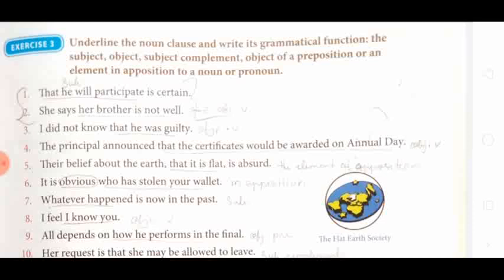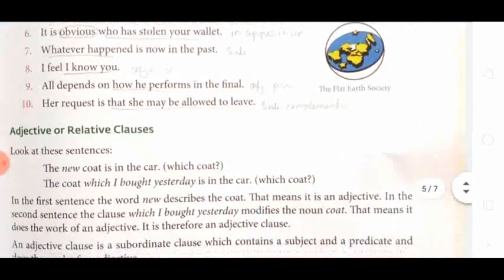Okay, in that I have separated the noun clause: that he will participate is certain. Now what is certain? That he will participate, and this is the subject of the verb. Likewise I will send you the answer. Okay, so don't worry about it.